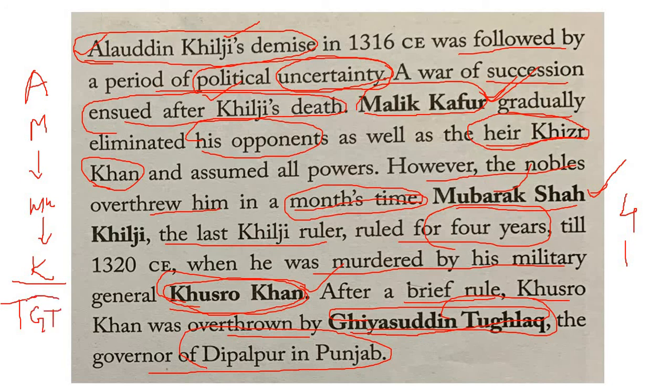This man Ghiyasuddin Tughlaq defeated Khusro Khan, and he was the governor of Dipalpur in Punjab.